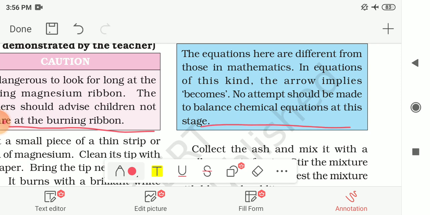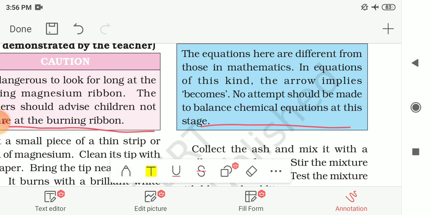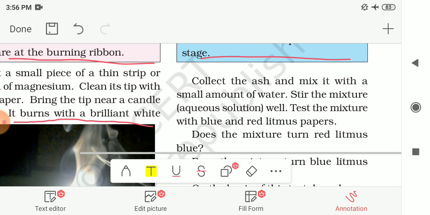No attempt should be made to balance the chemical equation at this stage. Here our equation is not balanced, and how to balance this kind of equation you will study in higher classes. Now collect the ash.